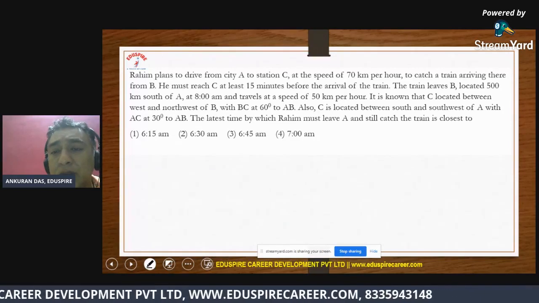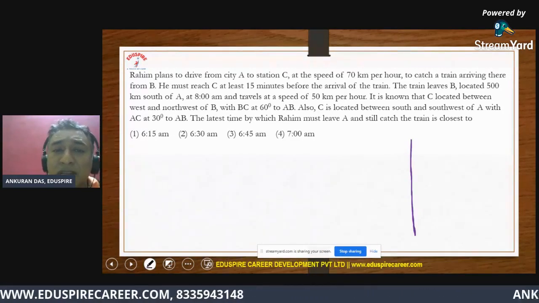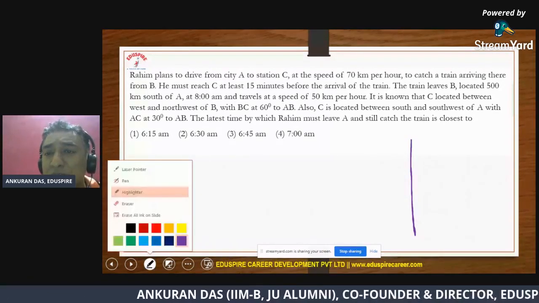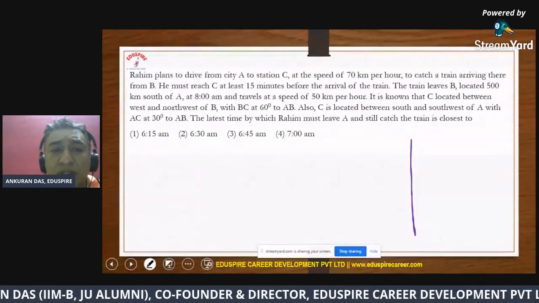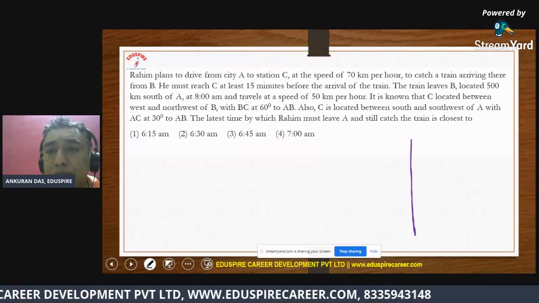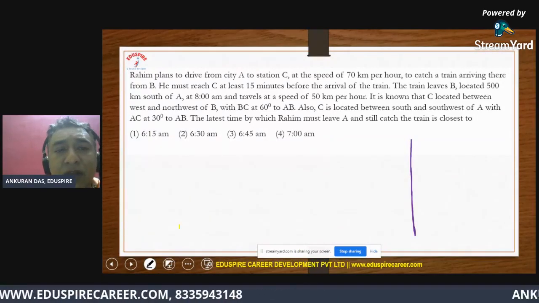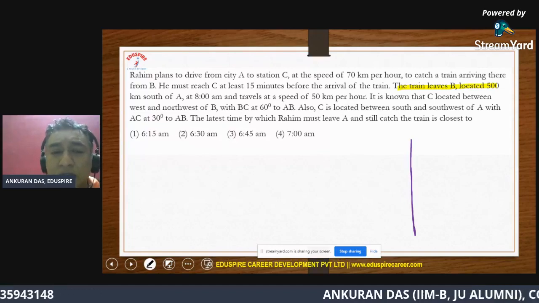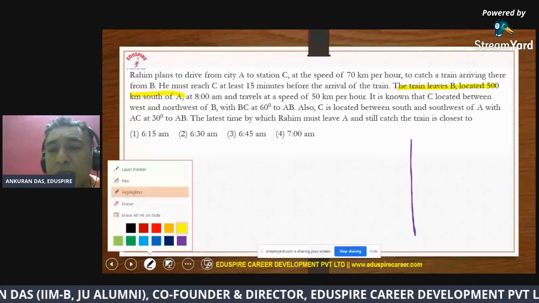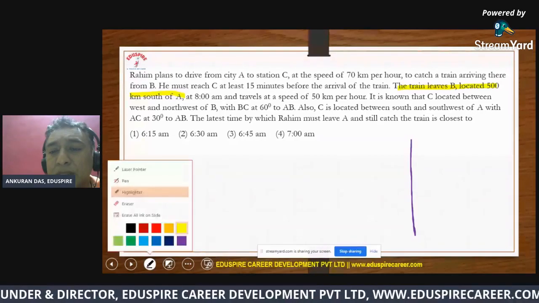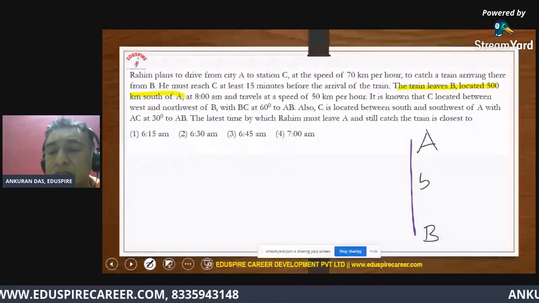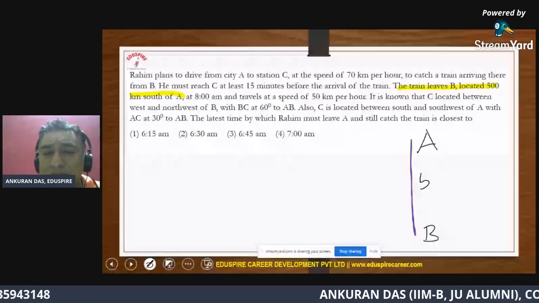So we are looking at a right angle triangle where they have clearly mentioned. So if I look at the directions and the basic instructions, that will help us. One thing very, very clear, they have said that B is located 500 kilometers south of A. All right. So definitely we will first put those numbers, right? So A and B are located in such positions where this distance is 500 kilometers and B is towards the south. All right. So that is known to us.